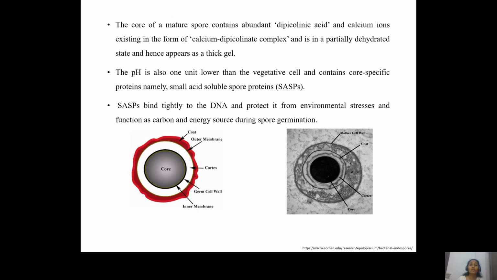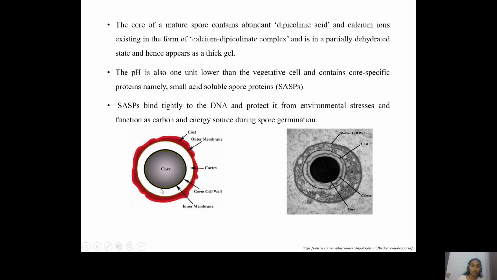Now, along with the calcium and dipicolinate complex, the spore coat also contains certain proteins which are called SASPs, that is small acid soluble spore proteins. These spore proteins also help in the maintenance of this endospore in extreme environmental conditions. And these SASPs also bind to the DNA and stabilize the DNA during these unfavorable conditions.